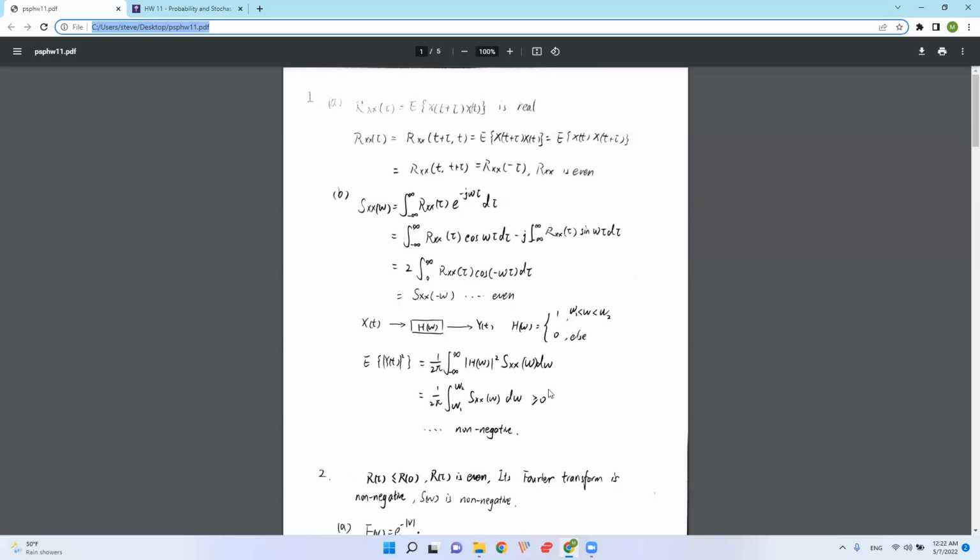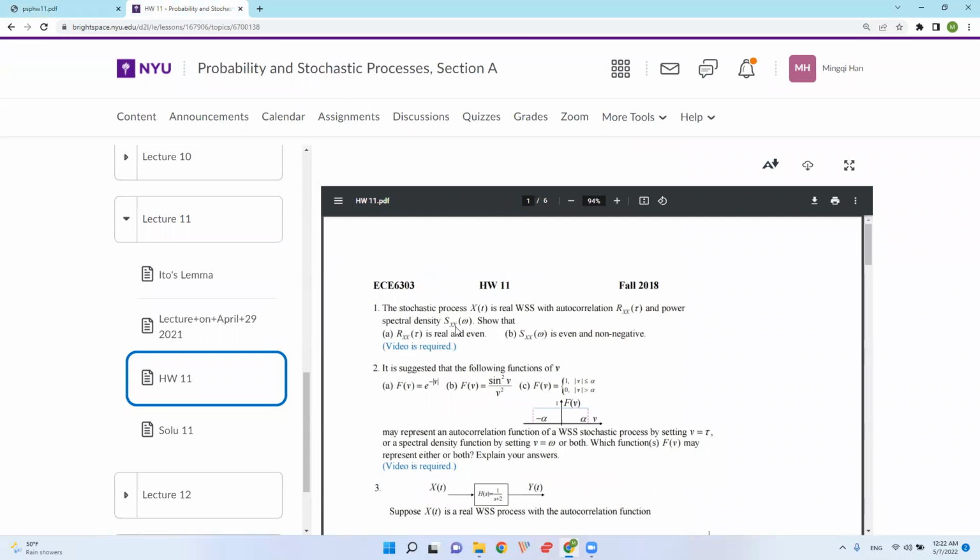By solving that, we have that this part is always larger than or equal to 0. Therefore, we proved that it is a non-negative function. And that's everything for this question.